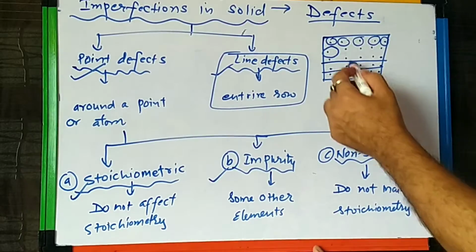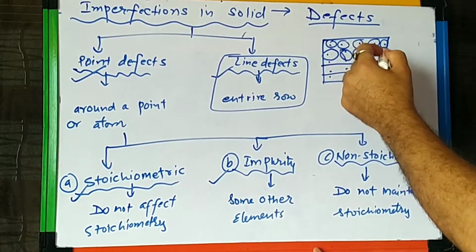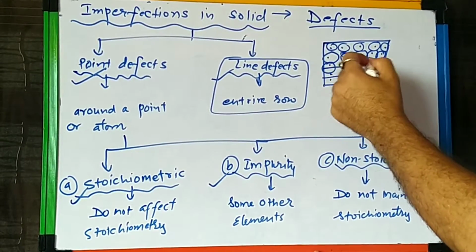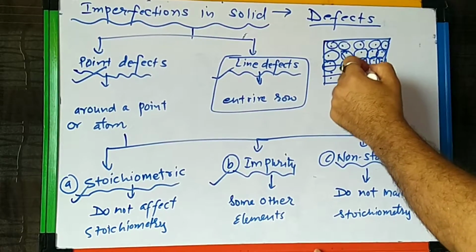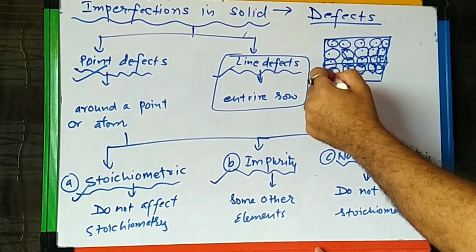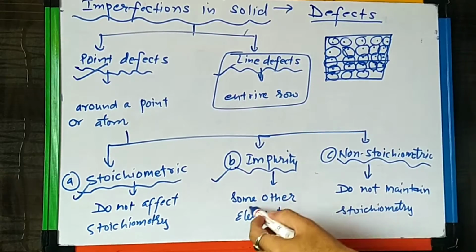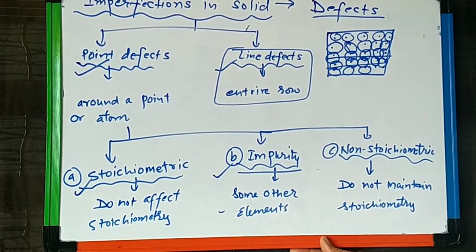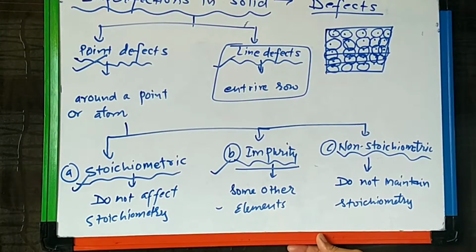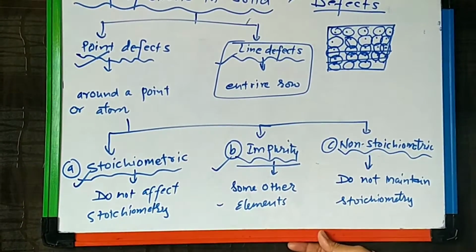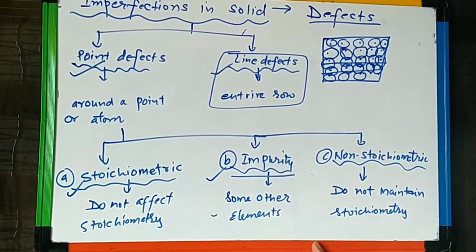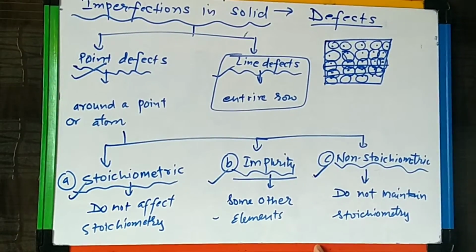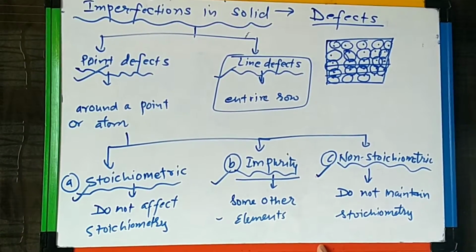Second category is the impurity defect. In this, some other elements are embedded in the crystal lattice, in the voids or some other places. So in impurity defects, other elements are added in a very small amount. They are impurities. We will discuss these later on. And the third category is the non-stoichiometric defect.